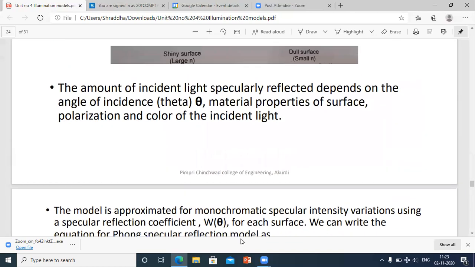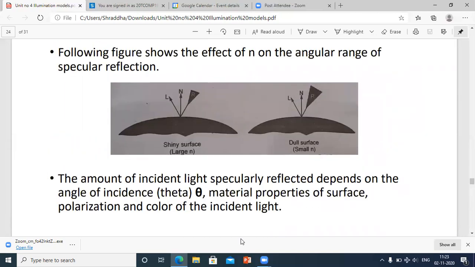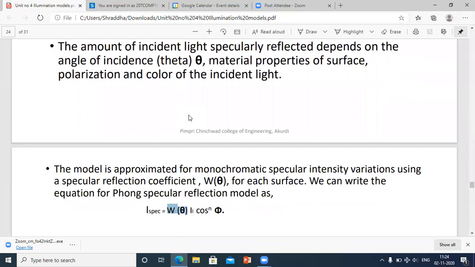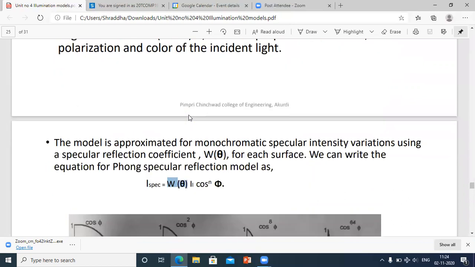Somewhere over here there is the viewing vector, and this is r. So the angle between r and viewing is nothing but your phi.